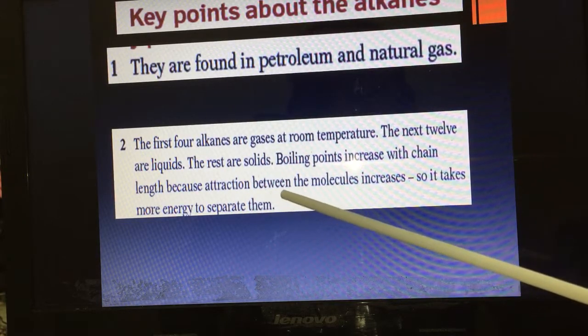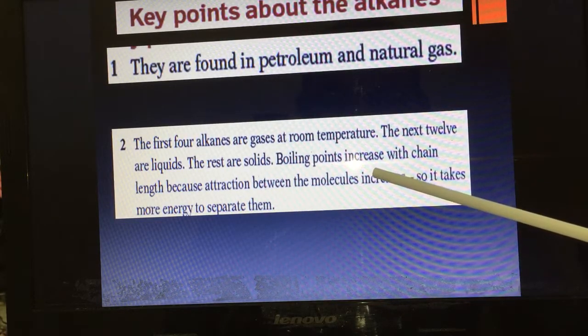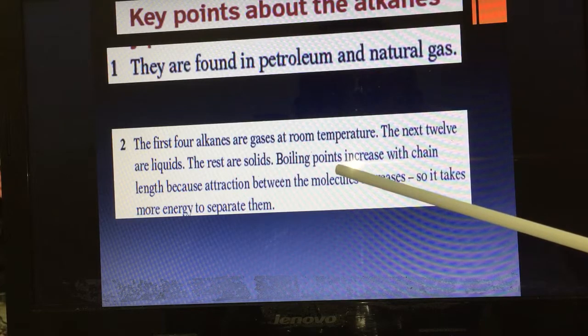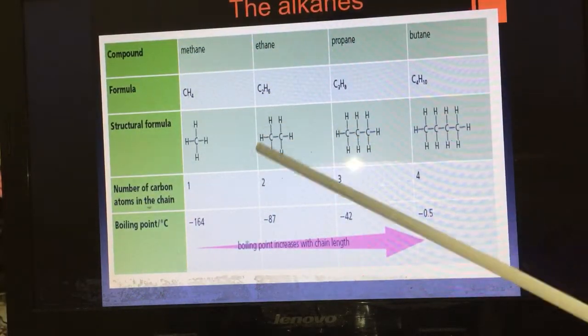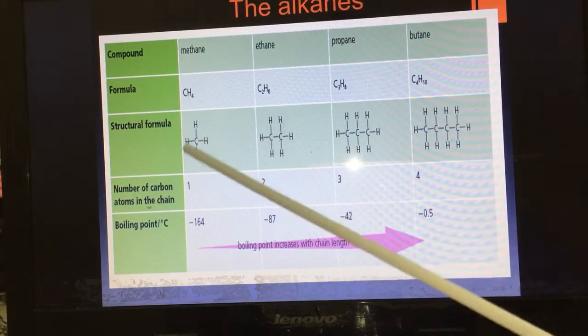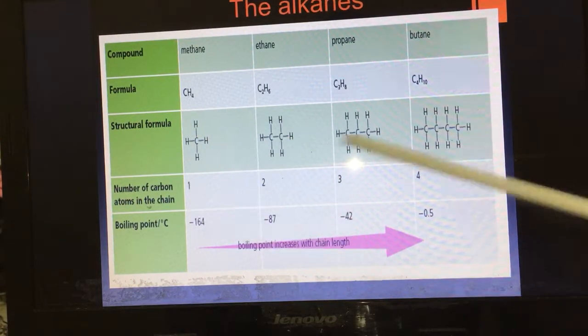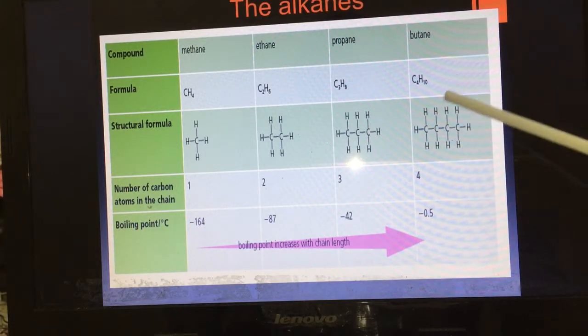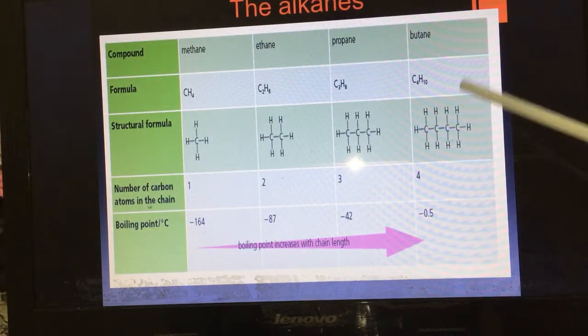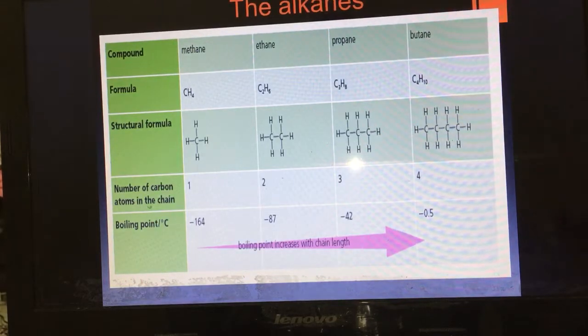Because the attraction between the molecules increases, so it takes more energy to separate them. The attraction here is higher than the attraction in methane. The attraction between carbon and hydrogen and other molecules of butane is higher than the attraction of propane.